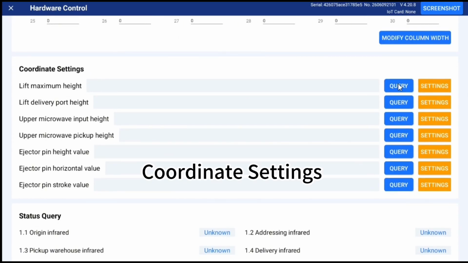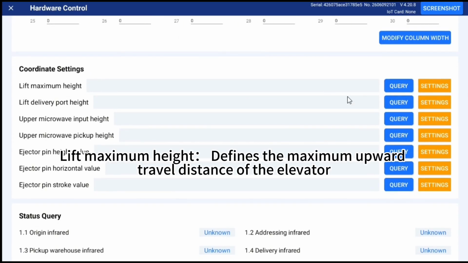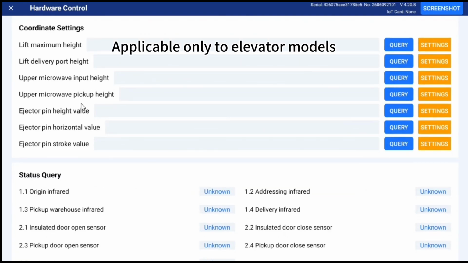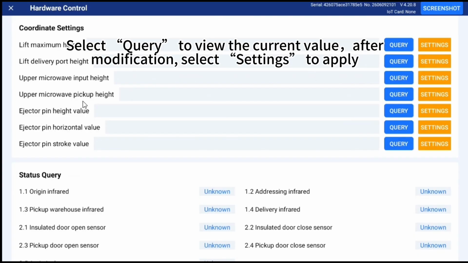Coordinate settings. Lift maximum height. Defines the maximum upward travel distance of the elevator. Default value is typically 350. Applicable only to elevator models. Select Query to view the current value. After modification, select Settings to apply.